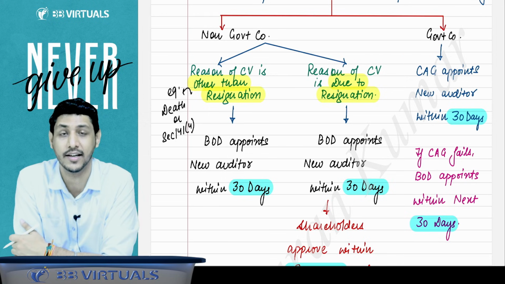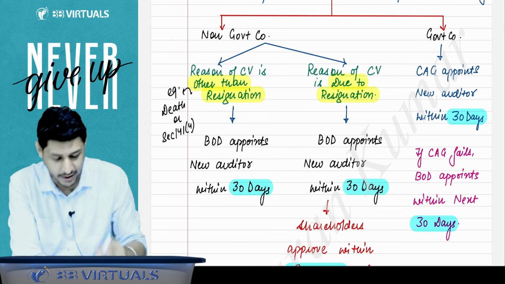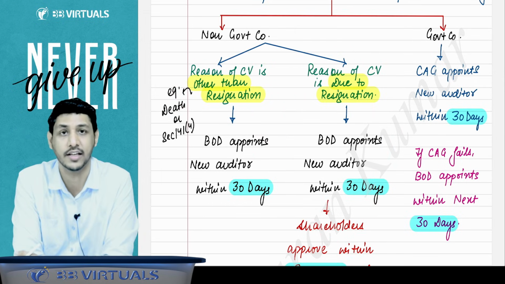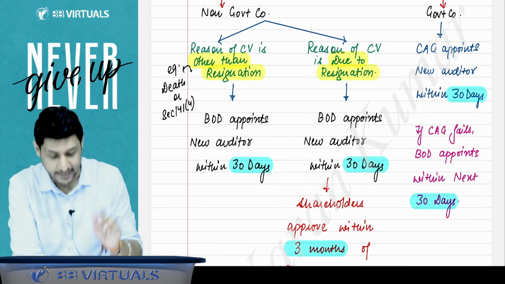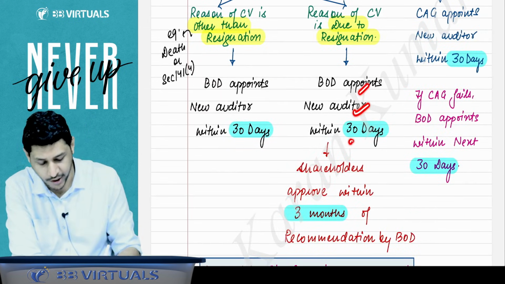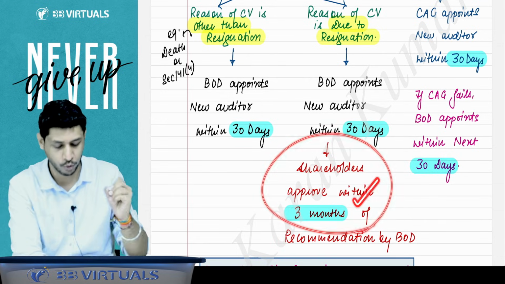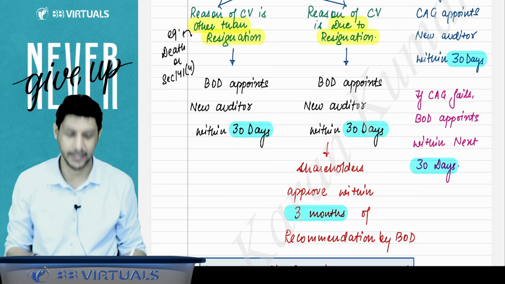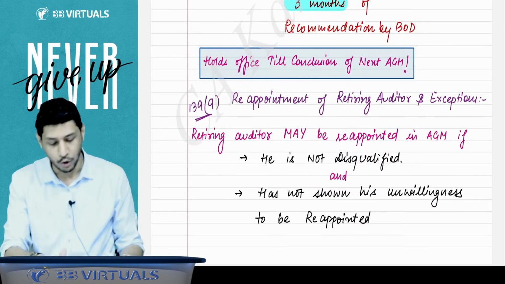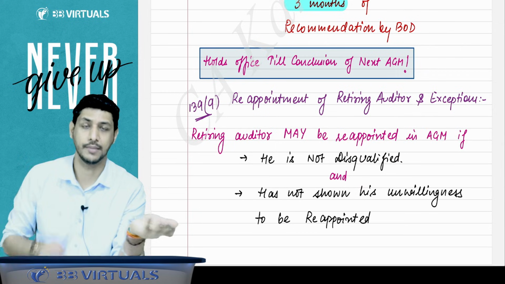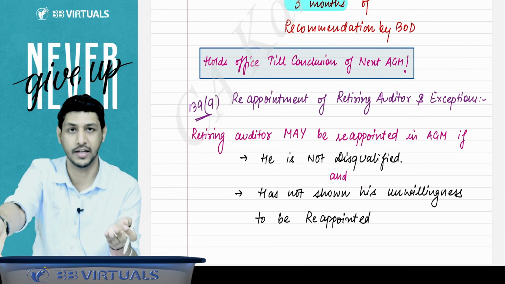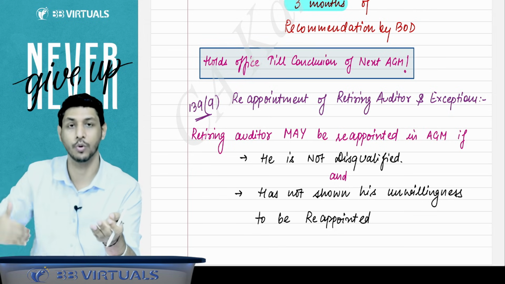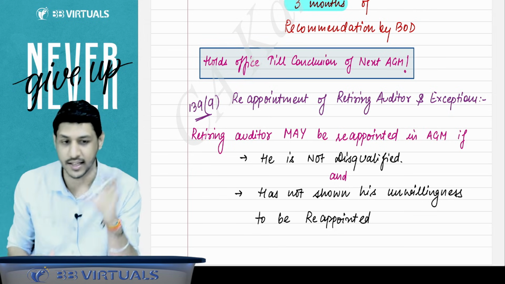If the reason is resignation, then this is the case. If the reason is not resignation, then the board appoints within 30 days. If the reason is resignation, then the board appoints the new auditor within 30 days and the shareholders will approve that appointment within a period of 3 months in the general meeting. And he will hold the office till the conclusion of the next AGM. Next AGM means whatever AGM comes after that casual vacancy appointment, he will hold the office till the conclusion of that AGM.